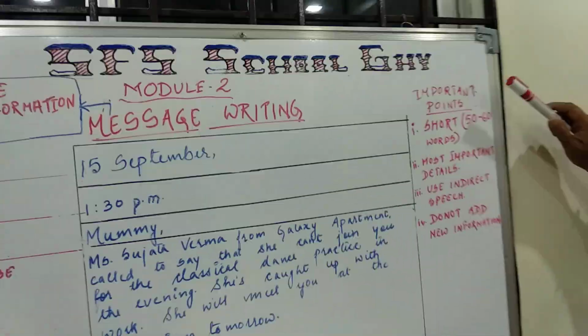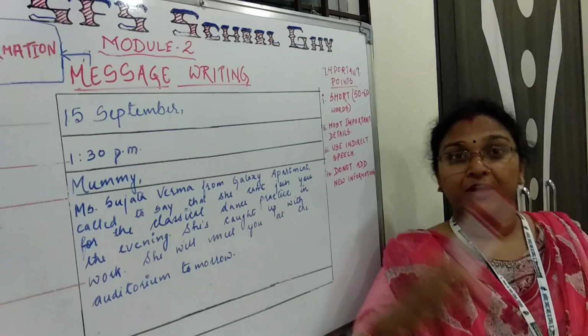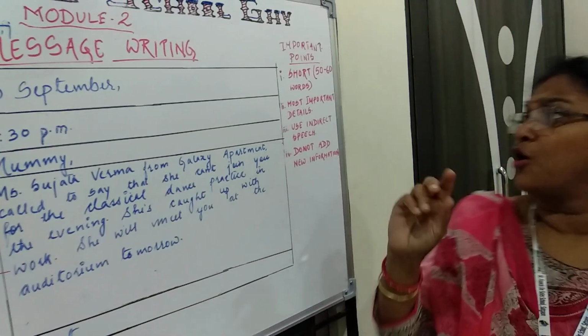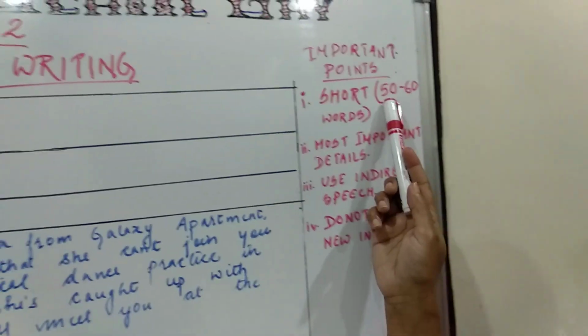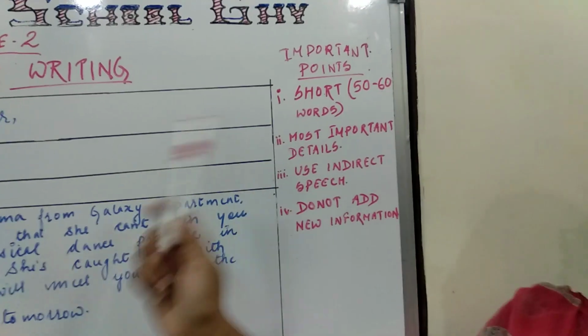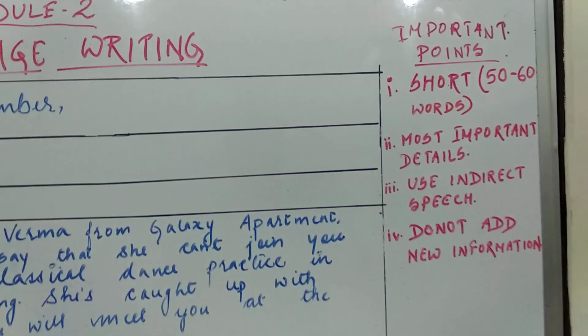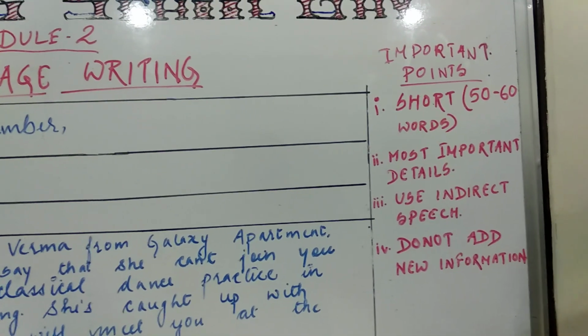The most important thing is that the message should not be very long. It should be precise and quite short. It should not exceed 50 to 60 words. Secondly, we have to give only the important details of the content, what we really want to convey.